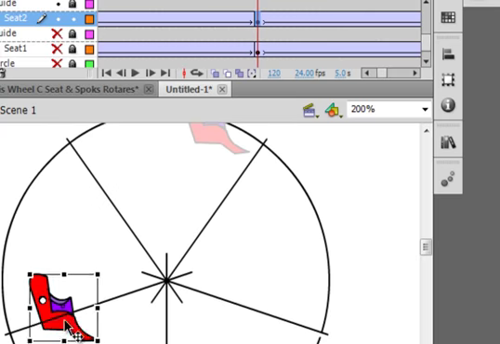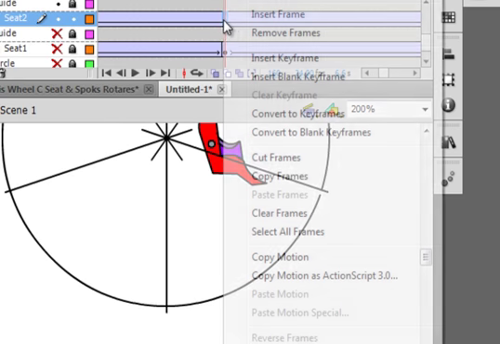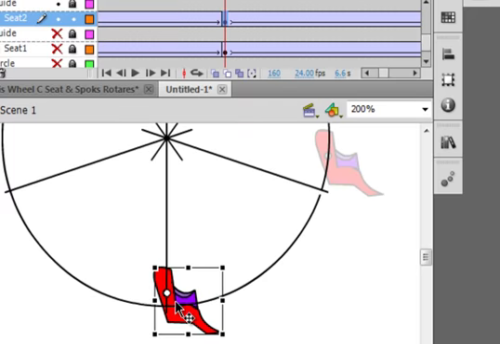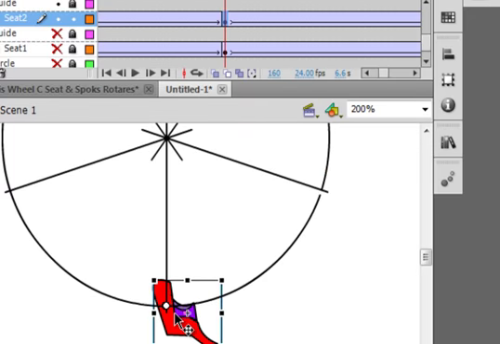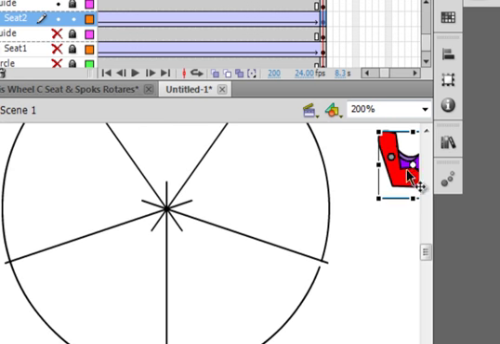Getting the crosshairs, bringing this one down here. Good. Insert a keyframe. This one is going down here. And finally, this last one, get that spot in the center there and drag him right to the end of that.